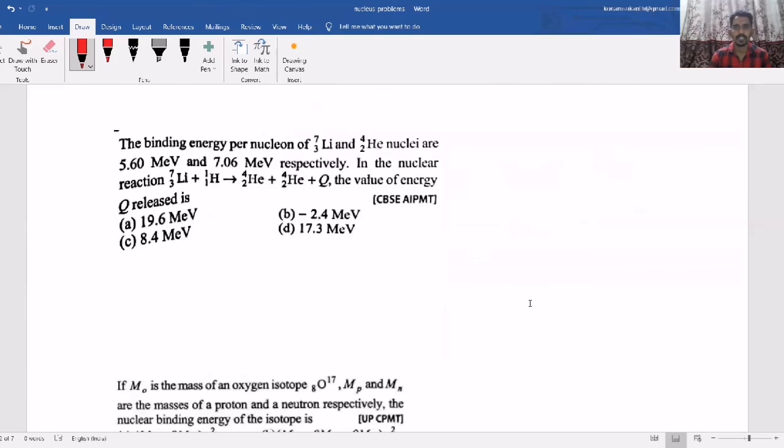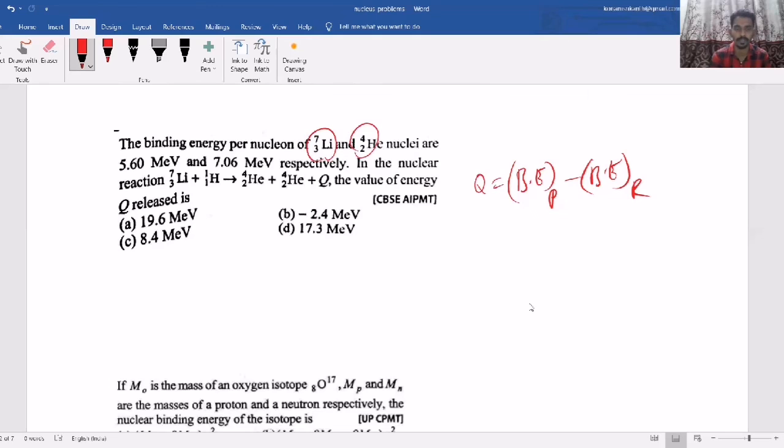Now, as I said, a few questions will be asked based on the binding energy or Q value of the reaction, where Q value means binding energy of products minus binding energy of reactants. But here in the question, they have given the binding energy per nucleon of lithium and helium.